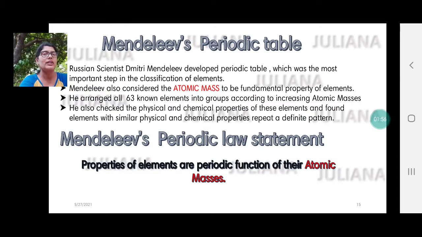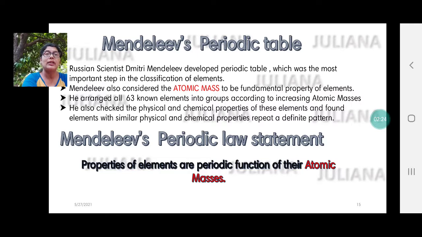However, he did not just stop with atomic masses. He also went ahead to study their physical as well as chemical properties. He arranged all the 63 known elements of those days into groups according to their increasing masses. He also checked their physical and chemical properties and found that elements with similar physical and chemical properties repeat in a definite pattern.